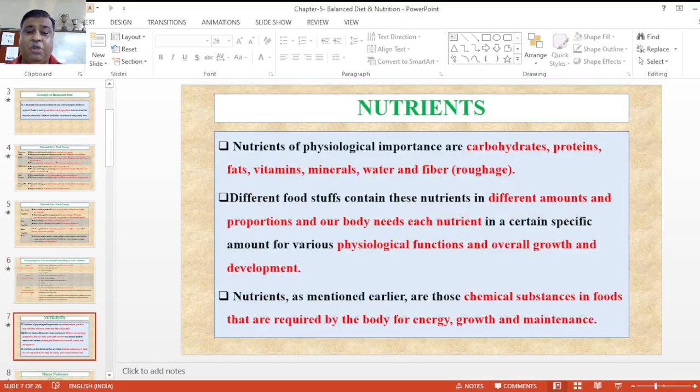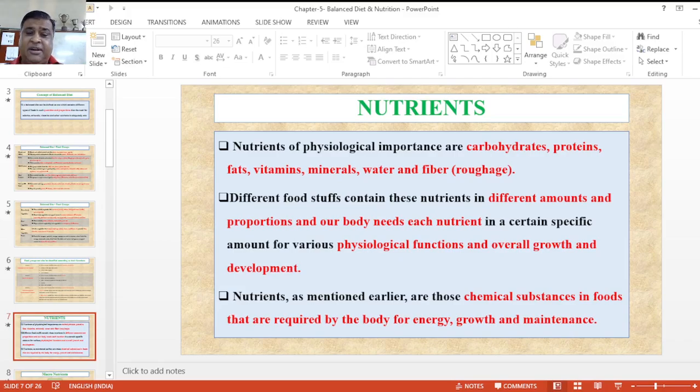Now next, what do you mean by nutrition? Nutrition is the physiological changes of our body and their physiological importance, and that requires carbohydrates, proteins, fats, vitamins, minerals, water and fibers, that is called roughage, equally present in your diets.